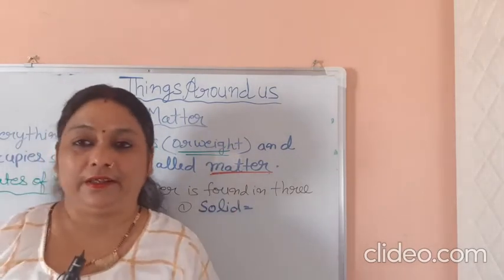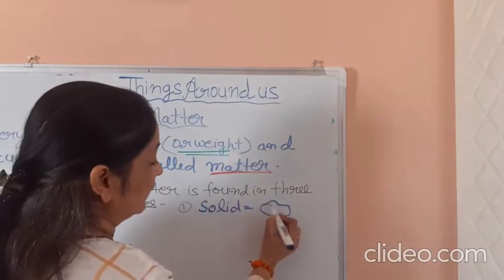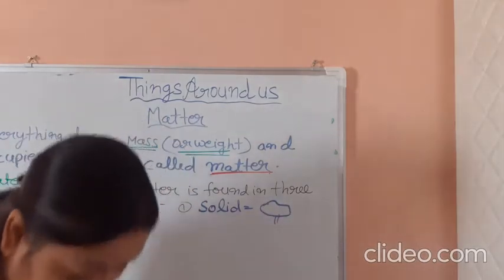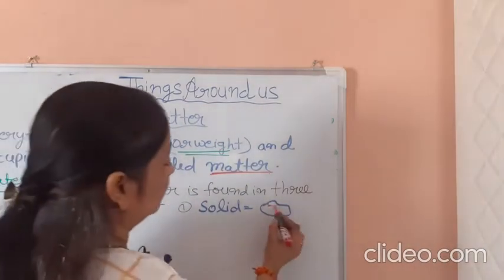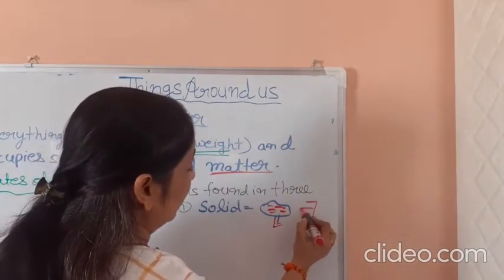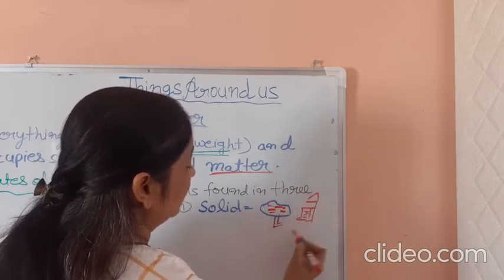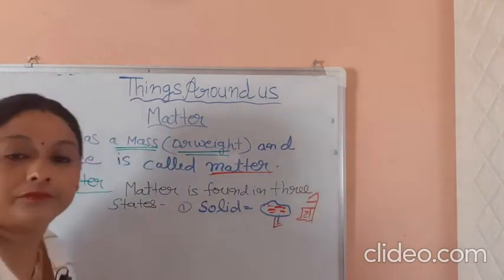First, solid. Let's take an example for solid. Here, this is a table, easily found in our home. And this is a chair. This is an example of solid.